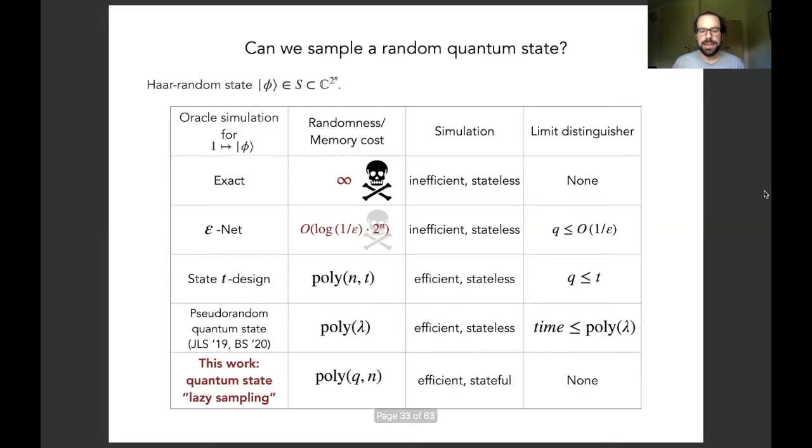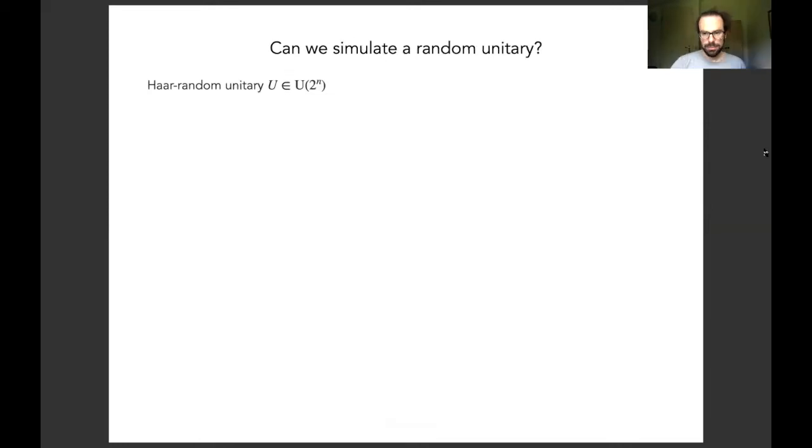One of our main results is that we can supply the last line of this table, which is an analog of lazy sampling for Haar random quantum states. So we devise an efficient but stateful simulation algorithm that can simulate this oracle that outputs copies of a Haar random state efficiently in the number of qubits and the number of queries that the distinguisher makes.